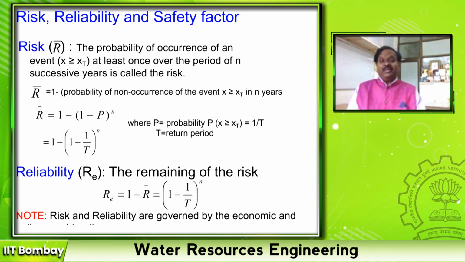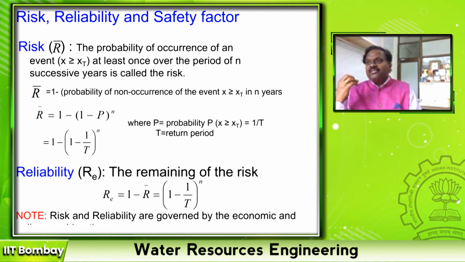Then what is reliability? How well can I rely upon this estimated value? It is the remainder of the risk, 1 minus R. That is nothing but (1 minus p) to the power of n. But please note, the risk and reliability are governed by economics and policy. I can take a risk. Okay, let every alternate year's stormwater drainage flood overtop; then you design it for a 2 years return period.